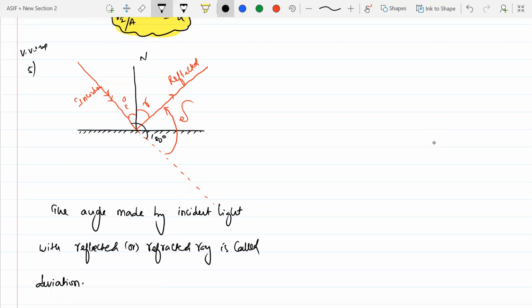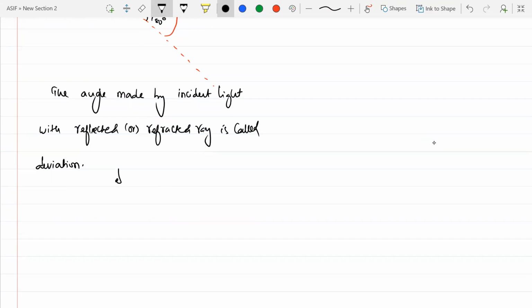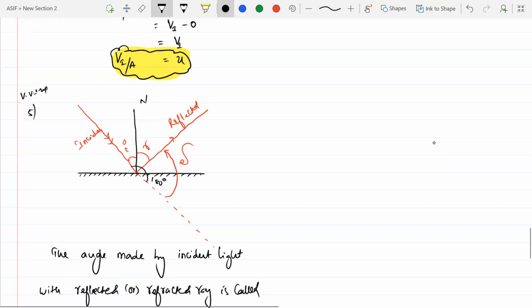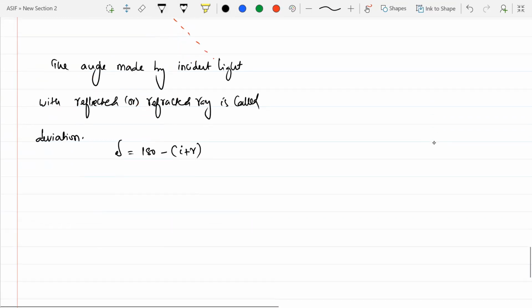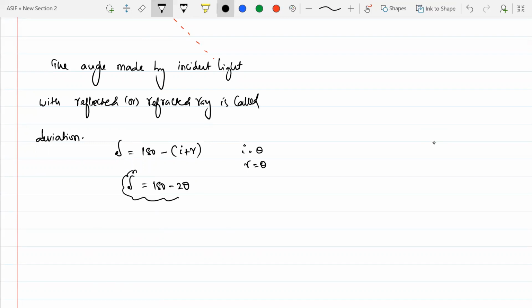So the deviation delta will be equal to how much? The total angle is 180 minus I, minus R. That is 180 minus (I plus R). Here, I and R are the same, so I plus R is 2I or 2R. Let's say I equals theta and R equals theta. So I'll write this as 180 minus 2 theta. This is your deviation formula: delta equals 180 minus 2 theta.